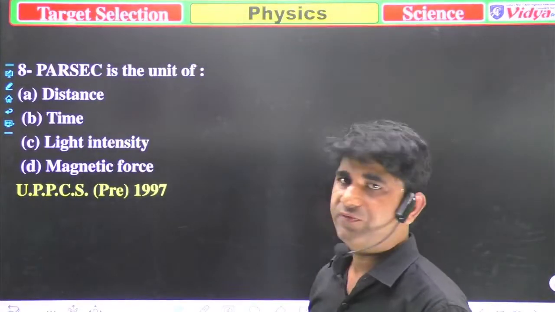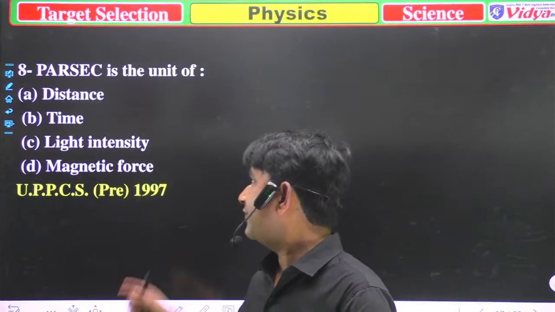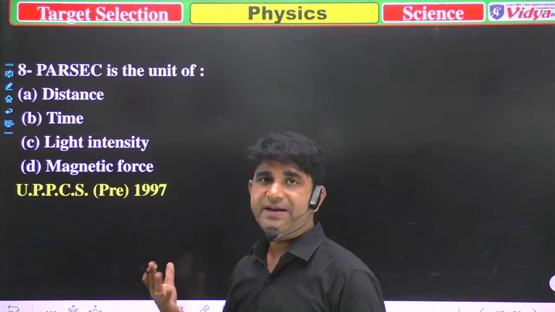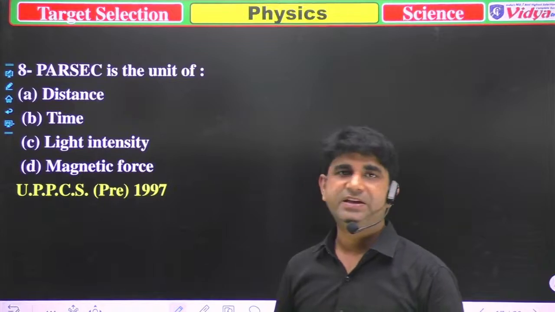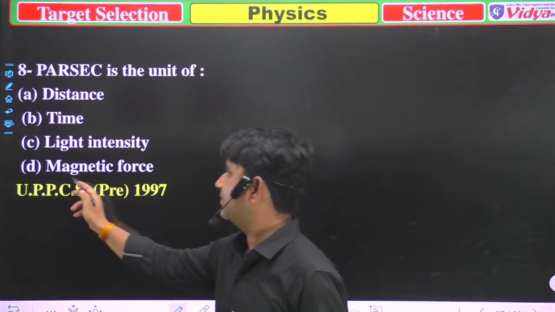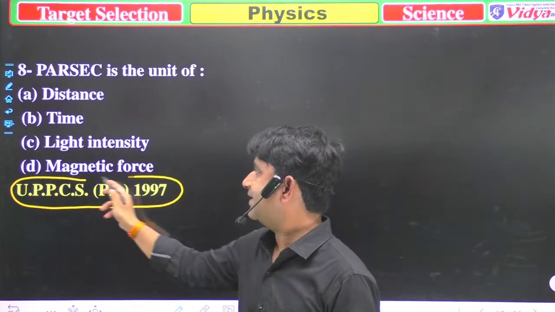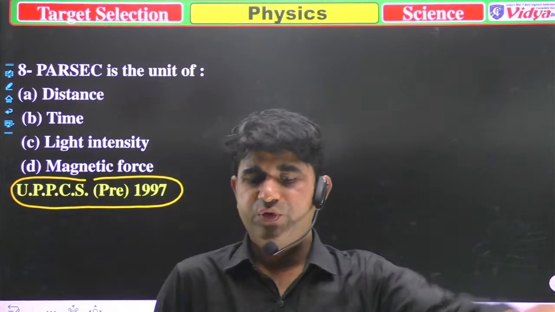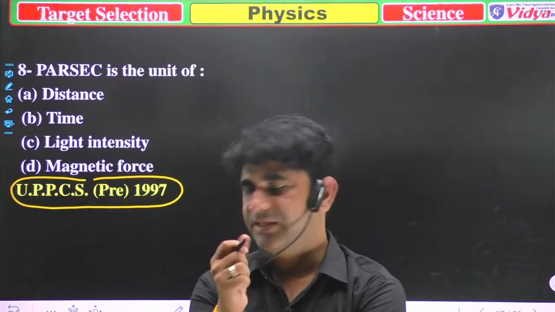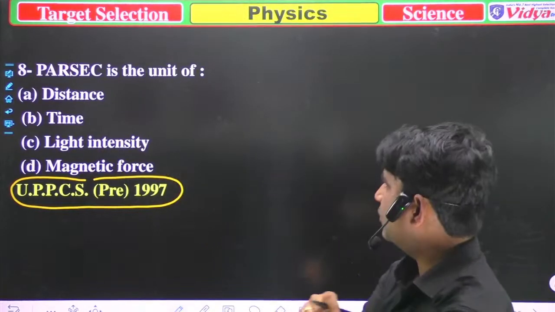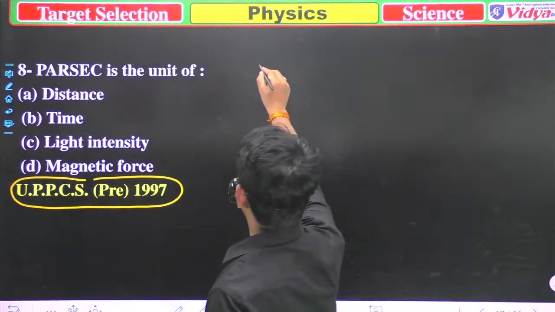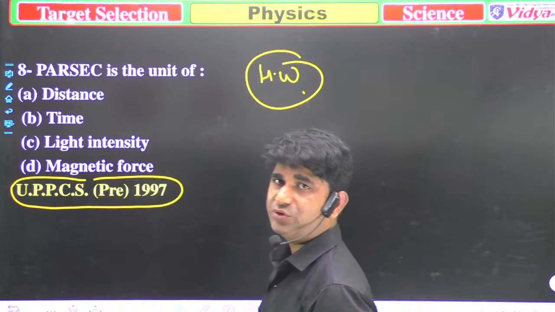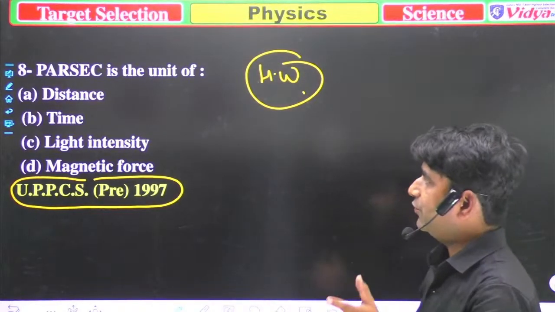Parsec is unit of, and we have A, distance, B, time, C, light intensity, and D, magnetic force. That question was asked in UPPSC 1997. Now you have to say which of the following is correct, and if you are unable to provide me the correct answer, then this question will be your homework.